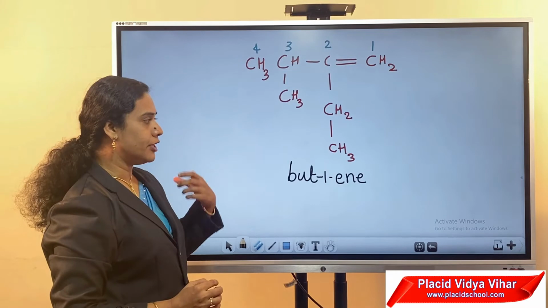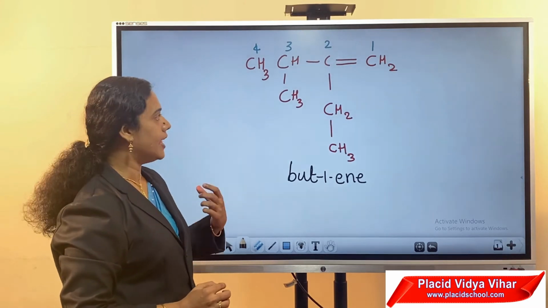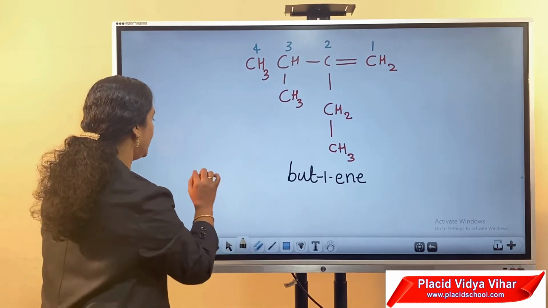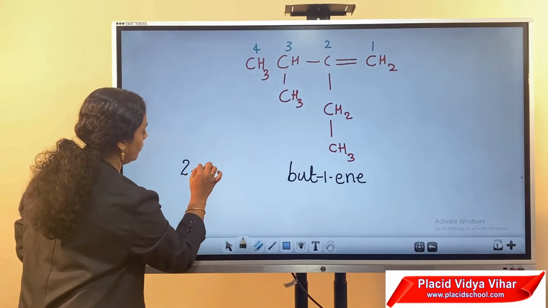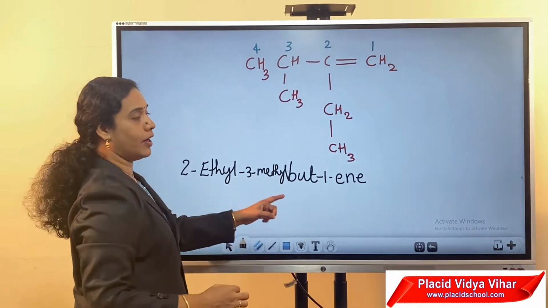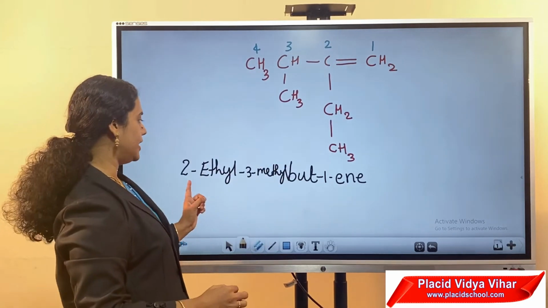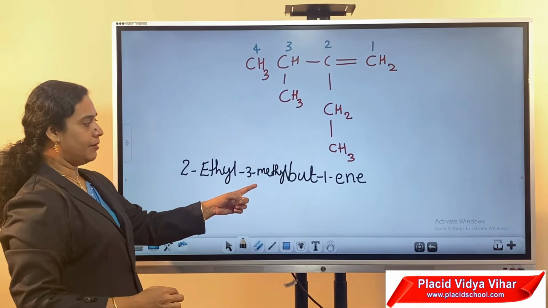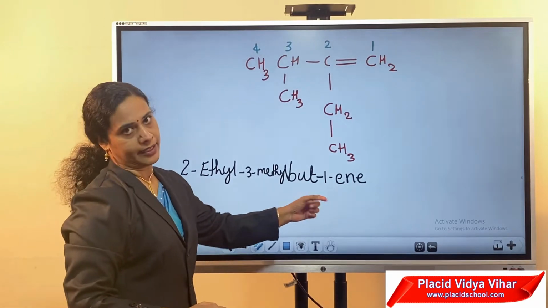In the case of different substituents, we have to consider alphabetical order. So the name of this compound is 2-ethyl-3-methylbut-1-ene.